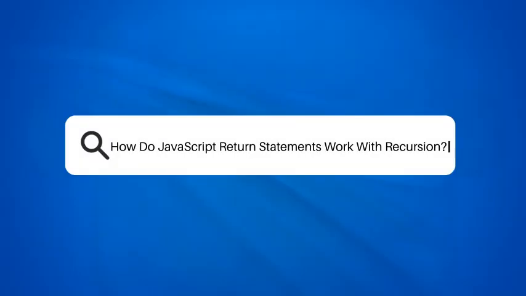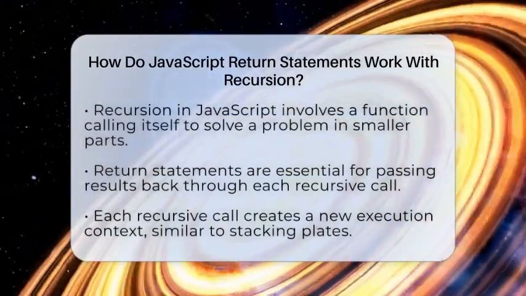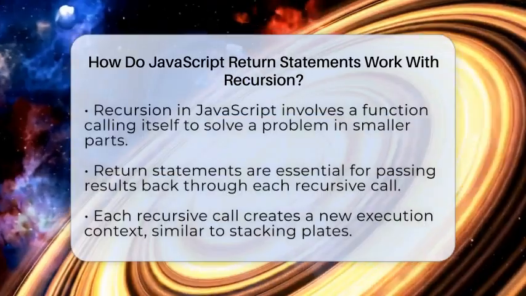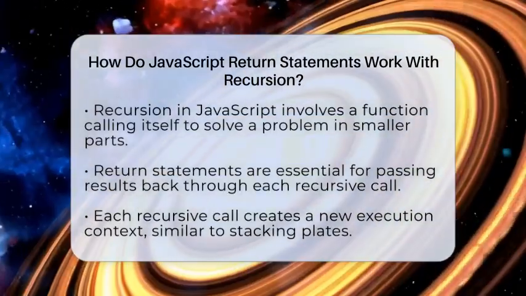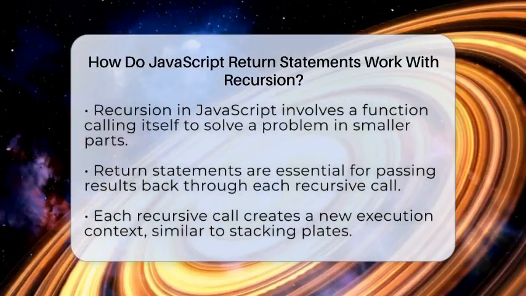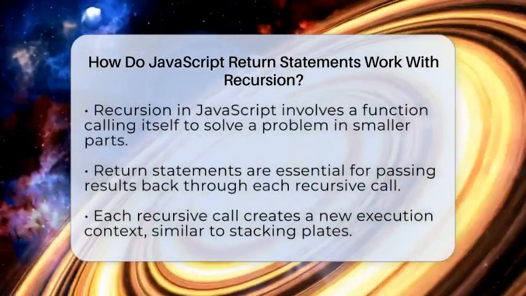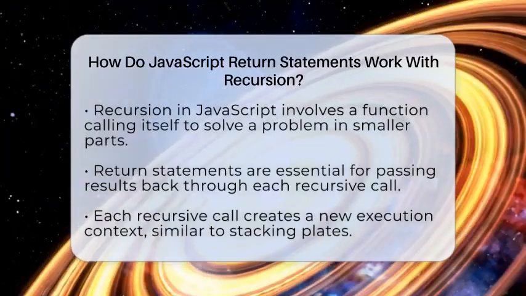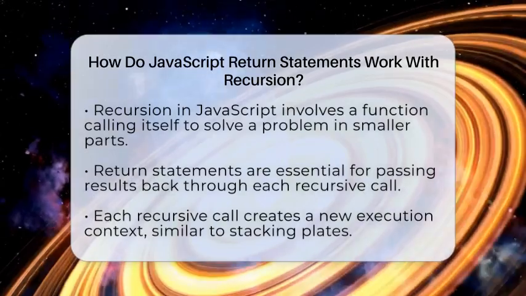How do JavaScript return statements work with recursion? Imagine you're trying to solve a puzzle where each piece depends on the next. That's what recursion is like in JavaScript. It's when a function calls itself to break down a problem into smaller parts. But how does JavaScript know what to do with all those calls? That's where return statements come into play. They are the key to passing results back up the chain of recursive calls.